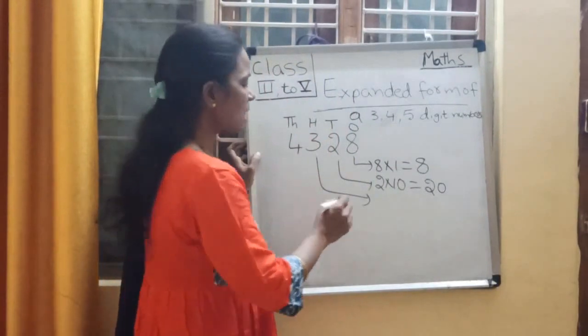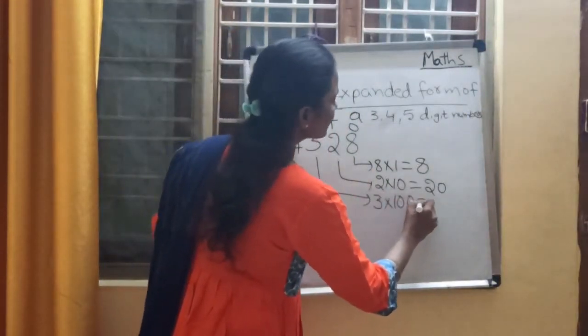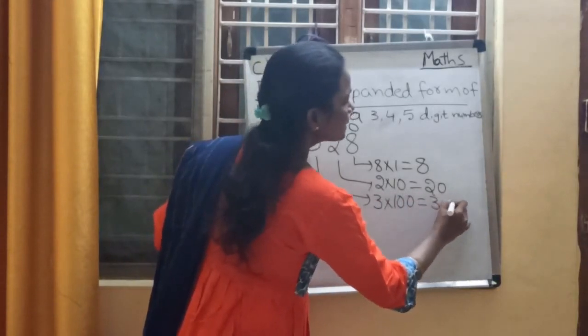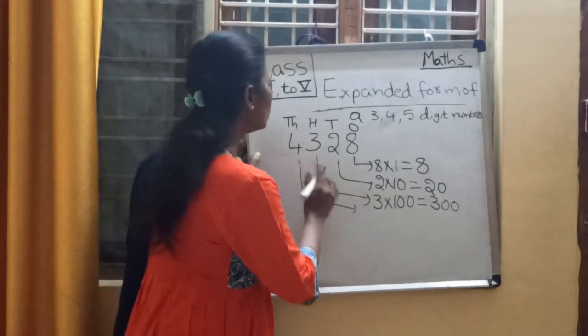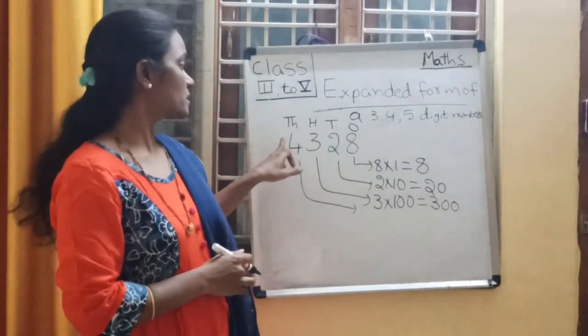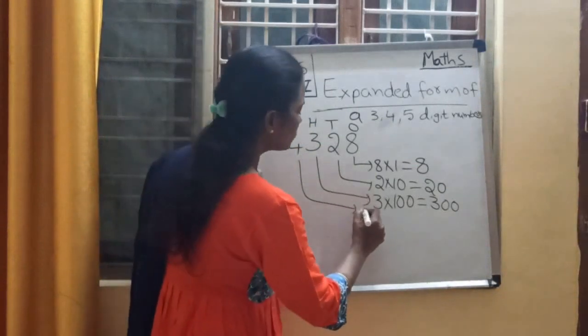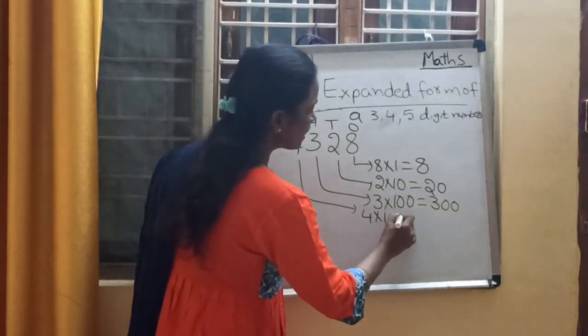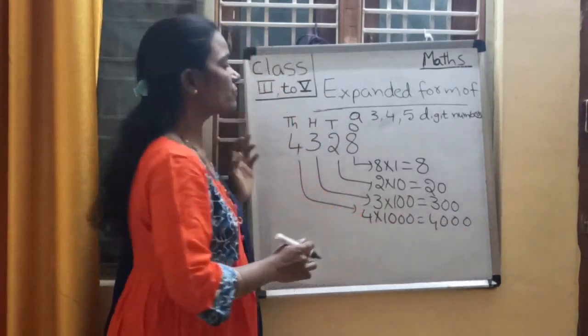As 3 is in hundreds place, 3's place value is 3 into 100. How much, children? 300. Then what is the place value of 4? 4 is in which place, children? Thousands place. So 4's place value is 4 into 1000. 4000 is the place value of 4.